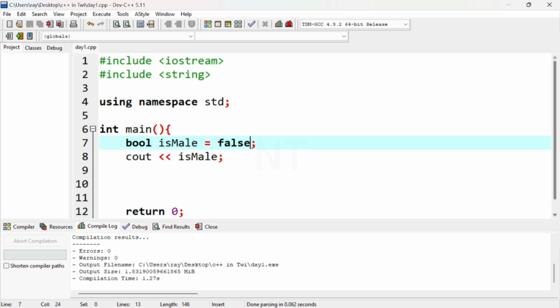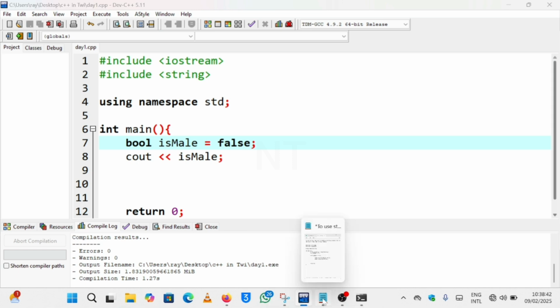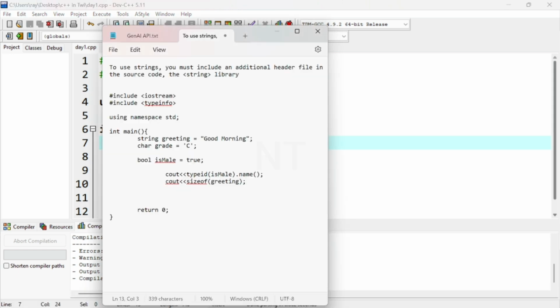So now we have talked about Boolean, char, integer, float, double, and what? String. Okay, what if I want to check if this variable that I have declared is a Boolean or a string? Which command or which line of code can we use to check this? I have a file here. Let me open that file. Okay, so to do that, you can use the include typeinfo in your code, right? You can include the typeinfo from the library.